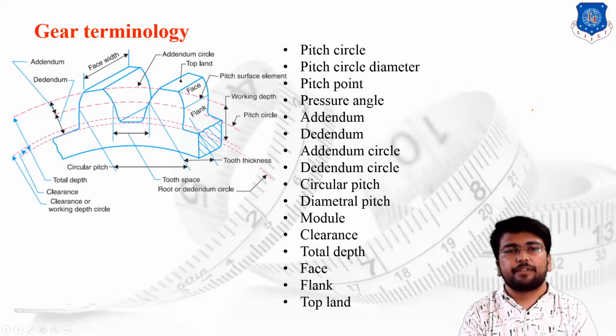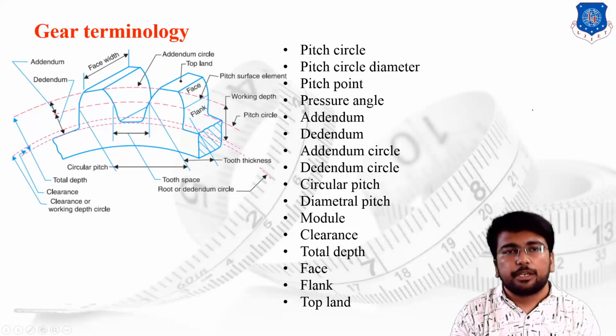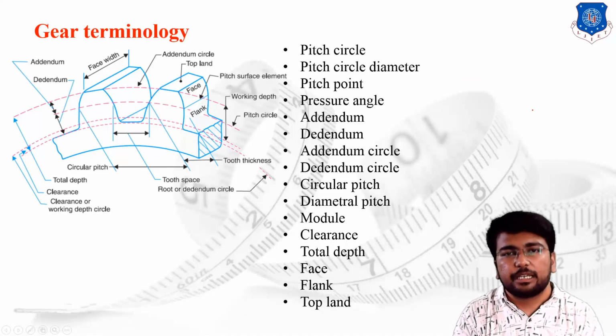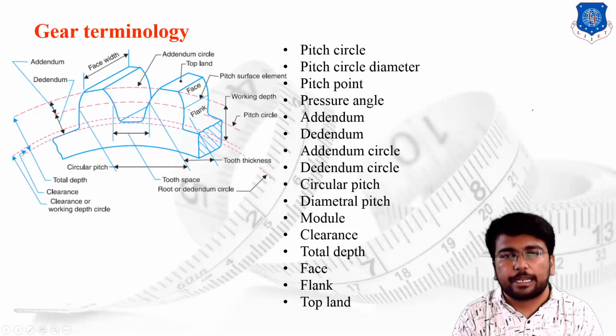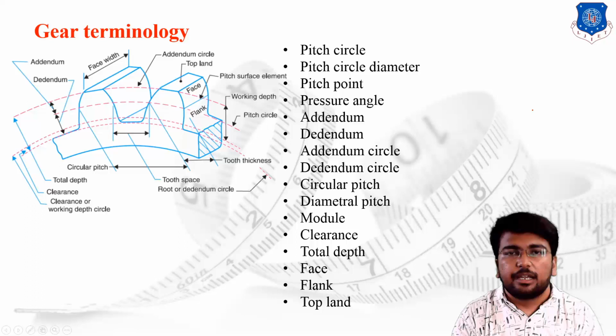Okay, over here we are winding up our lecture. What we have discussed today: we started with the basic concept of the gear, how gears are useful, and the basic classification of gear forms according to the profile of the teeth, like cycloidal gears and involute gears. In the cycloidal, we further subdivided the profile into two subcategories: first the epicycloid, and second the hypocycloid. And at the end of the session, we discussed the gear terminology.